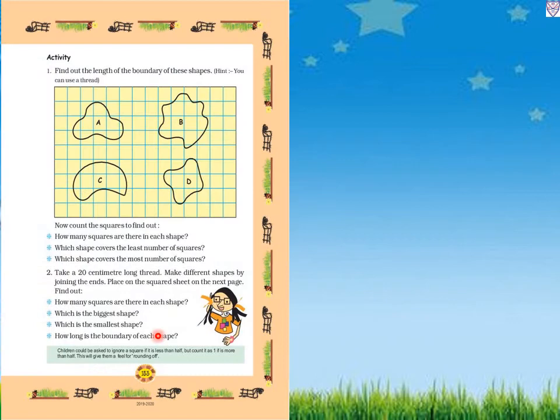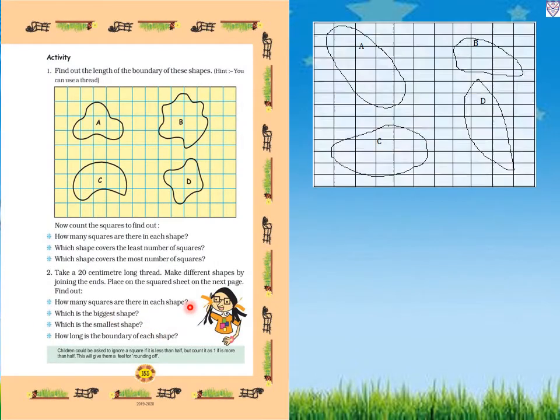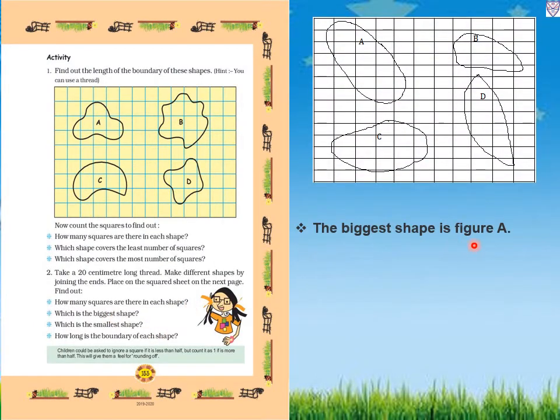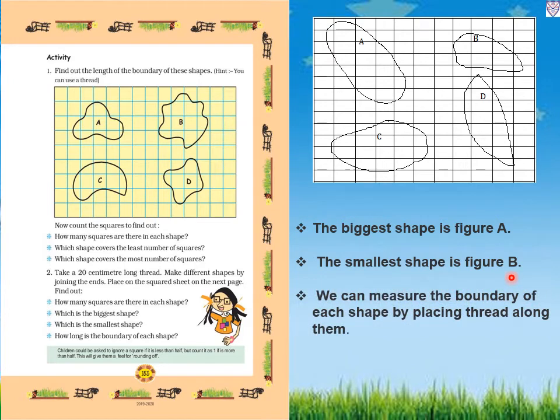Now next, which is the biggest shape? That is figure A. Which is the smallest shape? So the smallest shape is figure B. How long is the boundary of each shape? We can measure the boundary of each shape by placing thread along them.